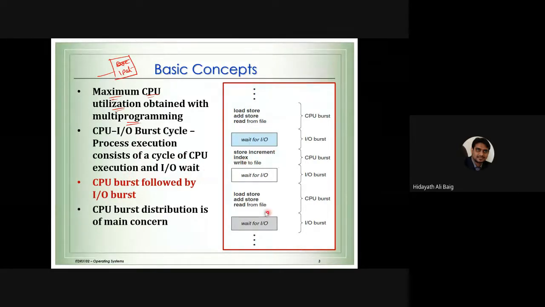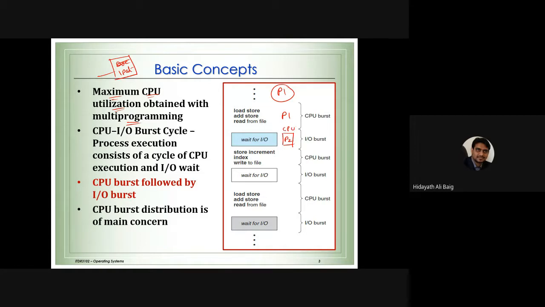Now, why are we discussing this point? Imagine this is process 1. Process 1 is in the CPU. When it goes out for input and output, the CPU is free. It's not doing anything. So what can we do during this time? We can bring process 2 so that during this time of input and output, the CPU can be busy.